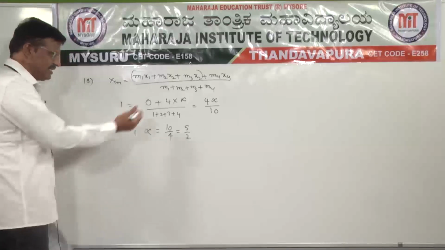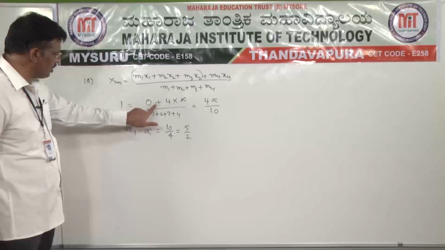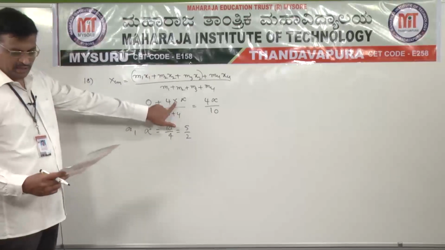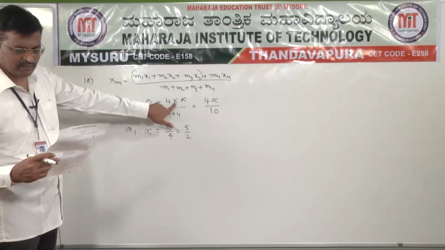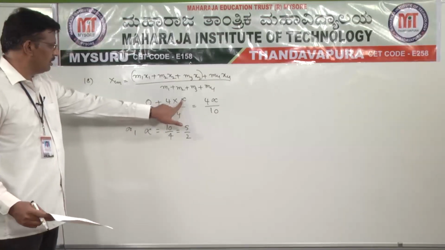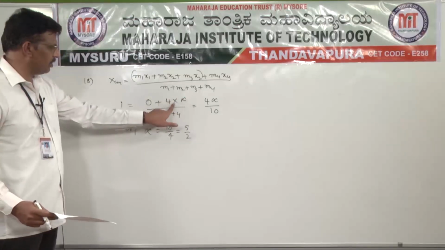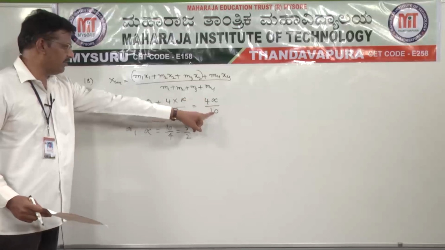Similarly for ycm and zcm, ycm is equal to 0 plus 4 into the y coordinate of the 4 gram particle, which is given as 2 alpha. So 4 into 2 alpha divided by the same denominator, that is 8 alpha by 10.